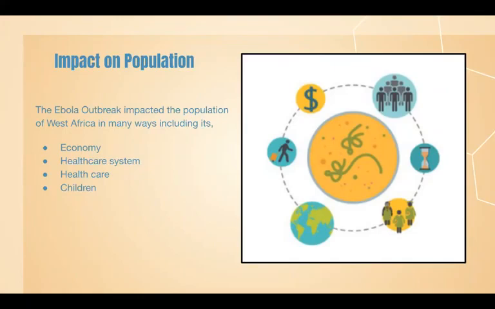During the outbreak, healthcare workers were at high risk of contracting the disease, and because of this, Liberia lost 8% of its healthcare workers, while Sierra Leone and Guinea lost 7%. Due to the epidemic, there were setbacks with treating other illnesses such as HIV, tuberculosis, and malaria, which added to the mortality rate of West Africa.